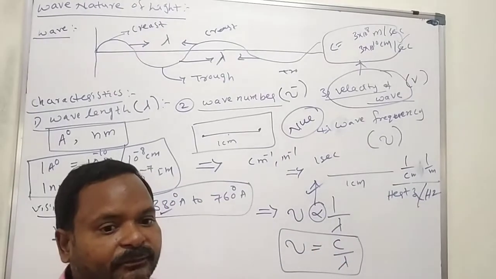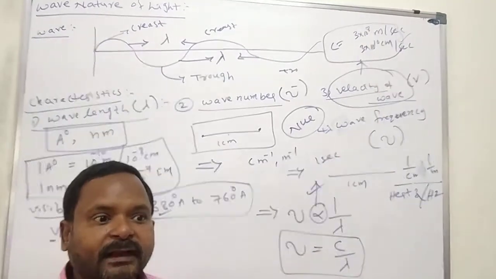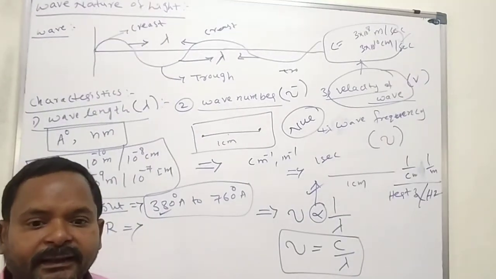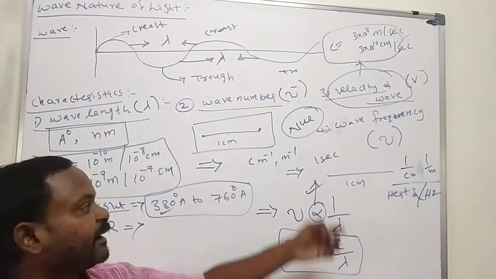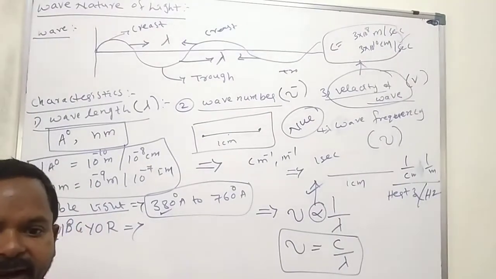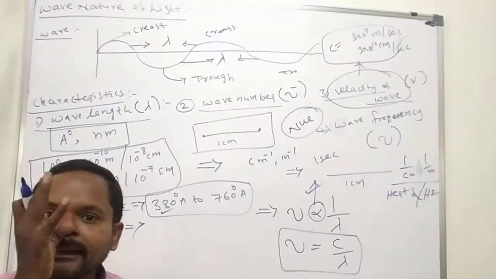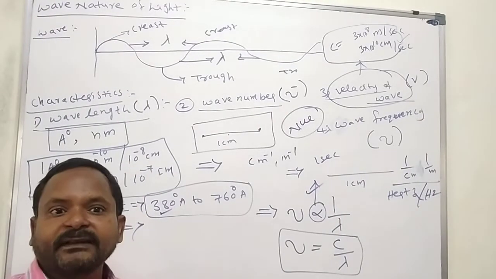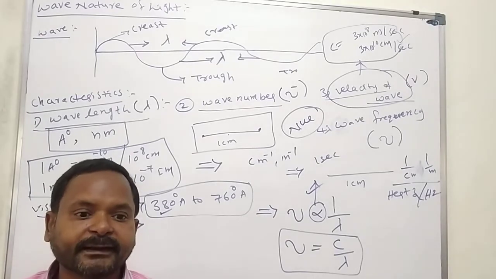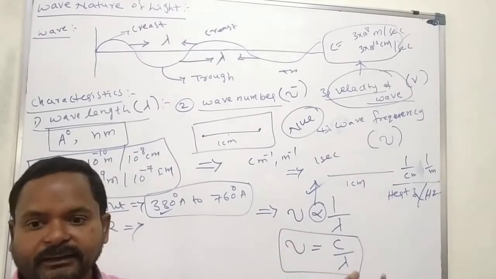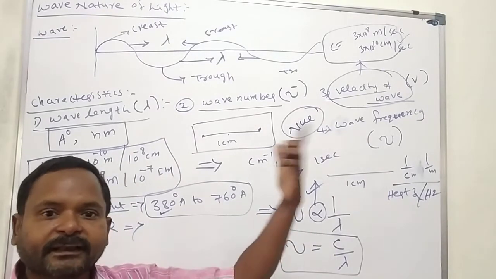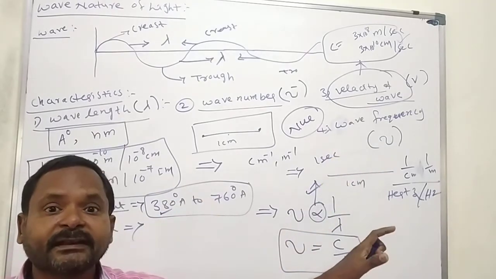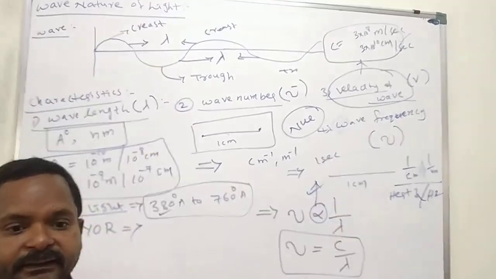This is the principle for the wave frequency. What is the principle for the wave frequency? Nu is equal to c by lambda. Nu is inversely proportional to lambda. That means if the wavelength increases, wave frequency decreases. If wave frequency increases, wavelength decreases. Inversely proportional means that.